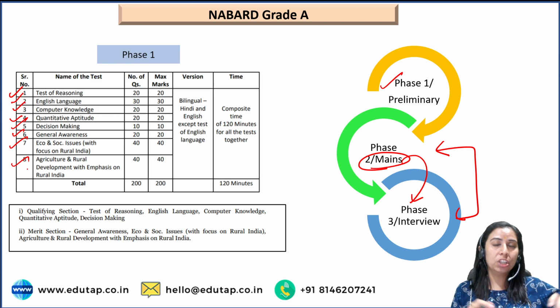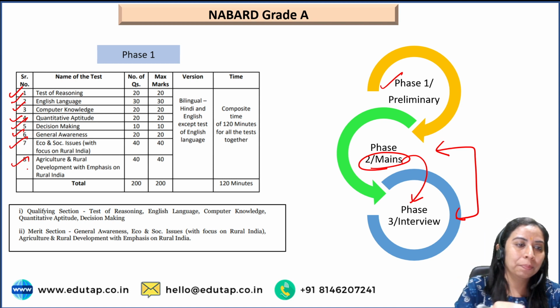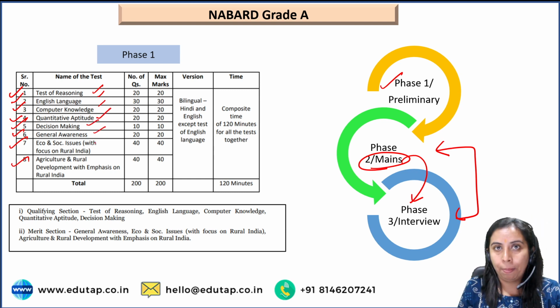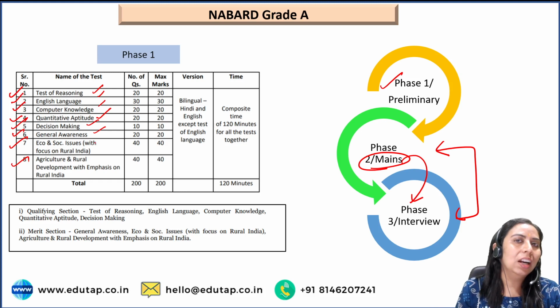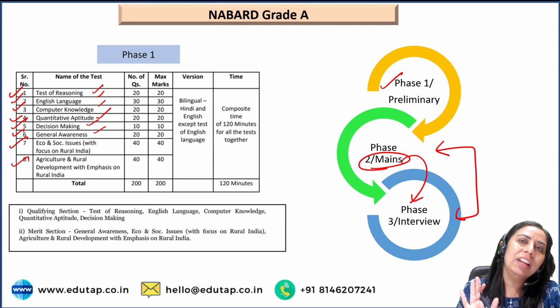degree or I need to study a lot of agriculture, so probably I won't be able to prepare for it. Let me tell you here. Let's see the 8 subjects. Reasoning, English, CK, computer, decision making, GA are very common, right? Decision making is not that common, but it is not that difficult to prepare, okay? So these are the very common subjects.